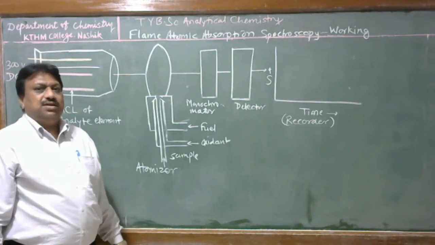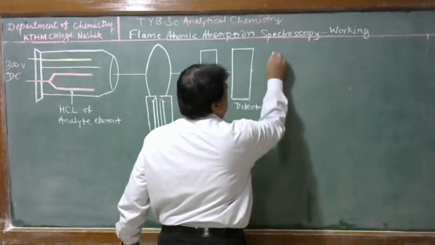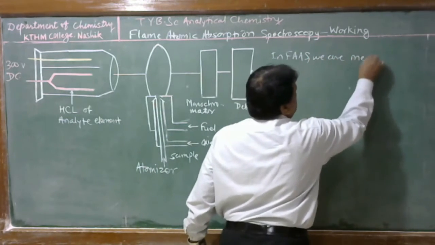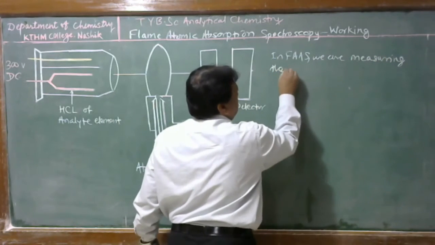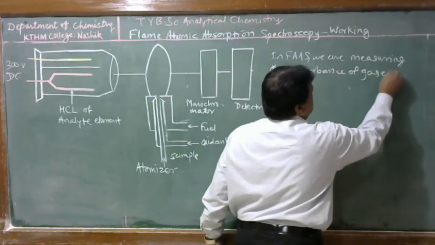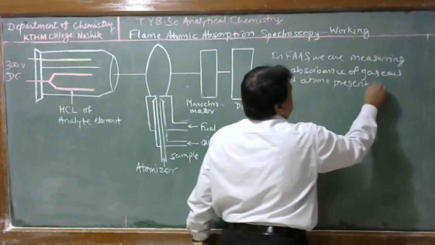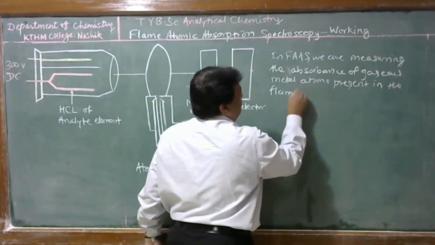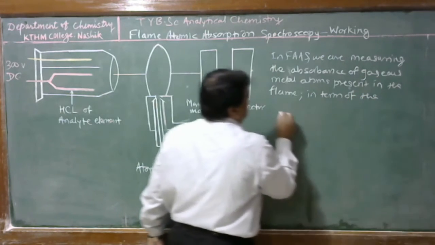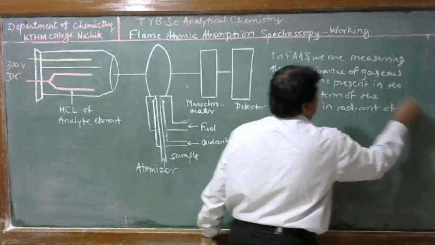Students, now we discuss how this instrument works. Therefore, here in flame atomic absorption spectroscopy, we are measuring the absorbance of gaseous metal atoms present in the flame in terms of the decrease in radiant power of the resonance line.